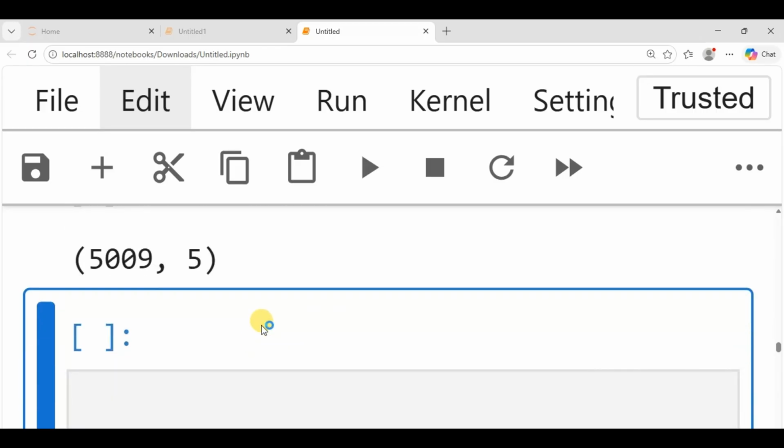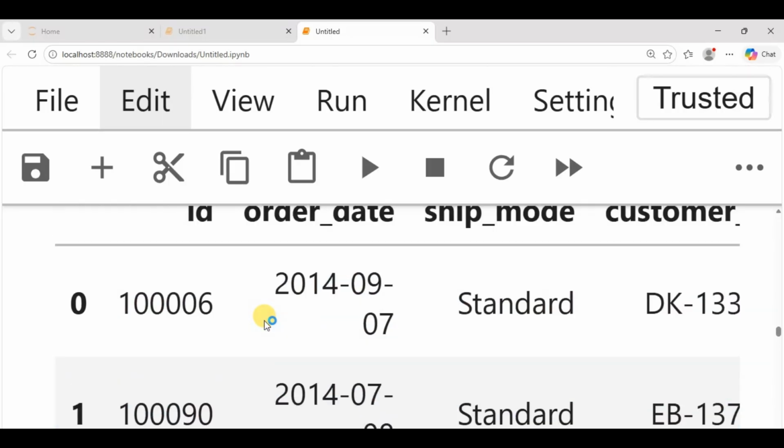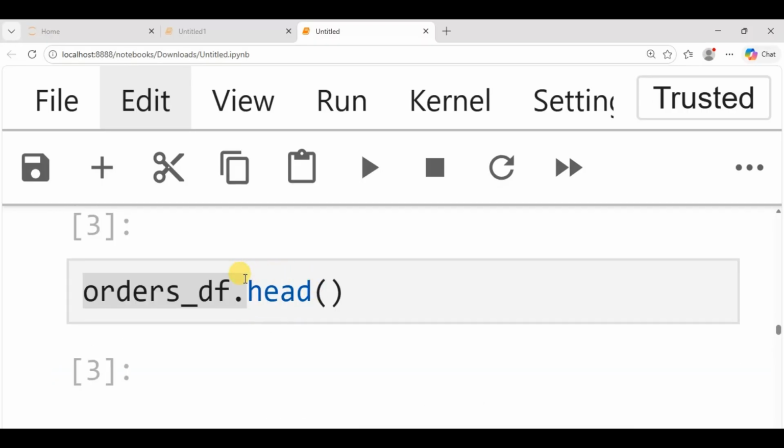So let's still view more. Now when you have dot head and dot tail, if you want to view more than the first 5, you can indicate the number here. Why do you view that? Let's assume the customer you're looking for falls within the first 50. That's why you want to do that. Or maybe within the first 10. All you need to do is to put the number 10 or the number 50 in this parenthesis. So let's try that out.